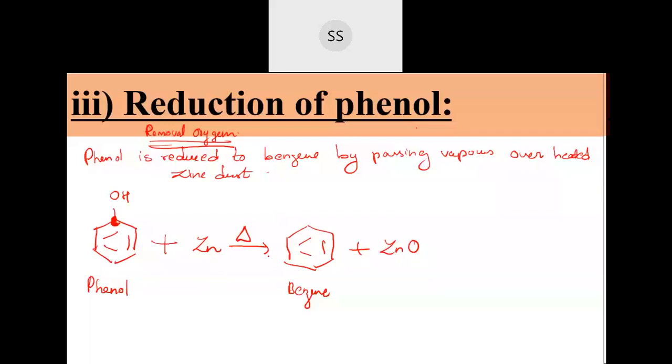So you are already heating the zinc dust and then you are passing this phenol. Phenol is a liquid. You are just heating them and passing it so that they get converted to benzene, plus it gives you zinc oxide. It is done at a higher temperature because you need that bond to be broken.